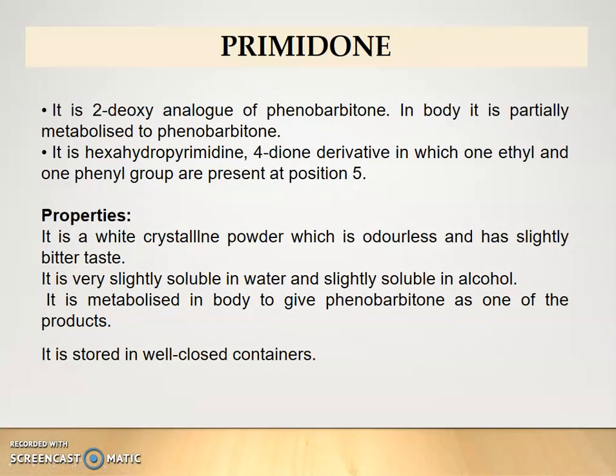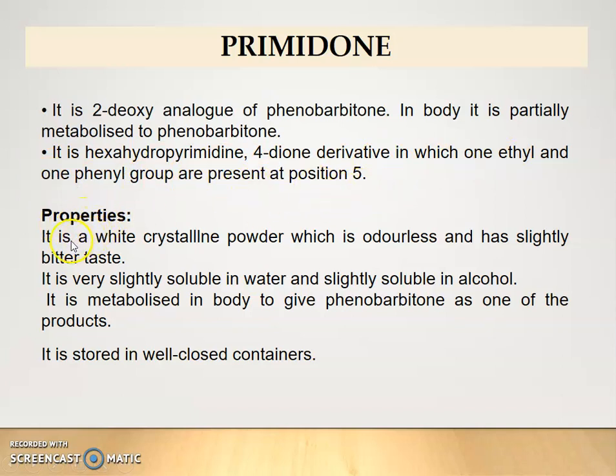Next drug is primidone. It is a 2-deoxy analog of phenobarbital. In the body, it is partially metabolized to phenobarbital. It is a hexahydropyrimidine-4,6-dione derivative in which one ethyl and one phenyl group are present at position 5.